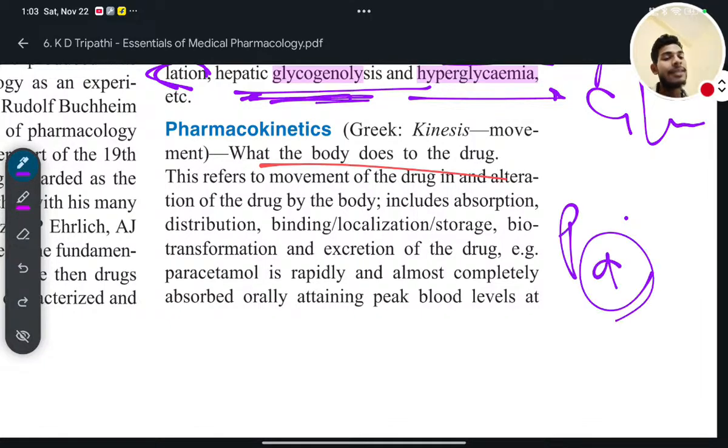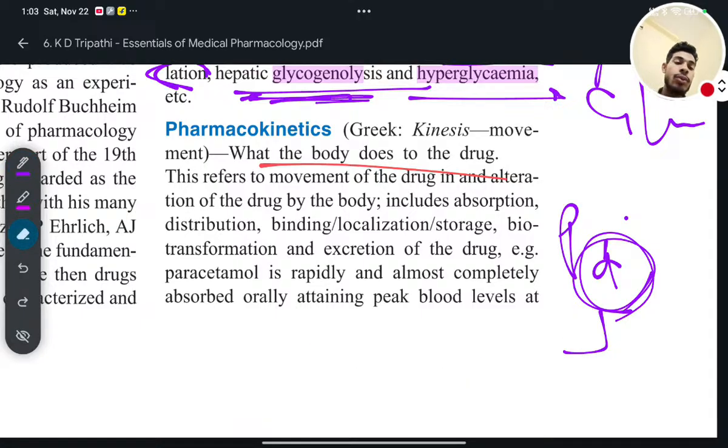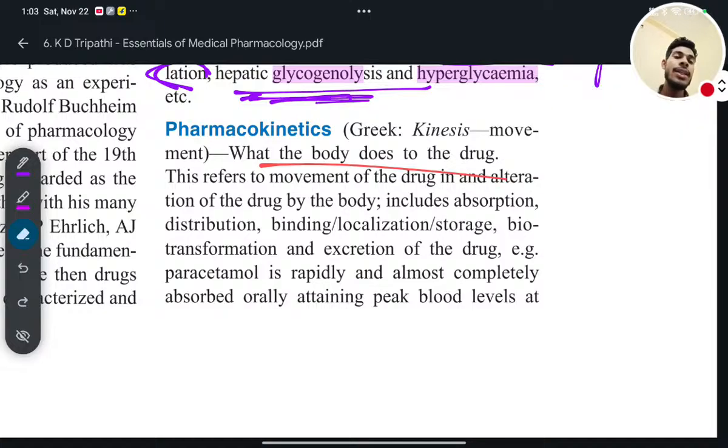D is a trick to remember things. So D here refers to the drug. What the drug does to the body is called pharmacodynamics, and pharmacokinetics is totally opposite, vice versa. Pharmacokinetics means what the body does to the drug.